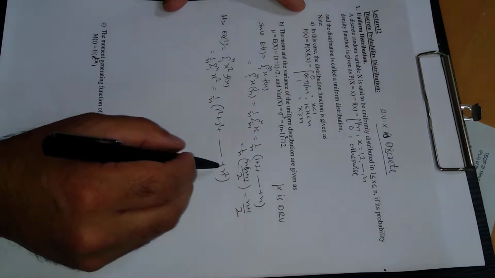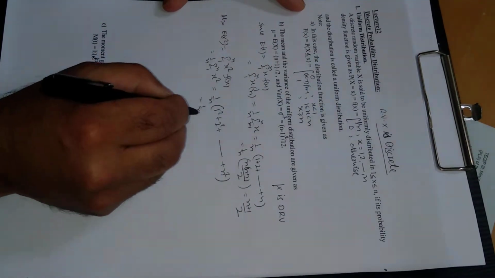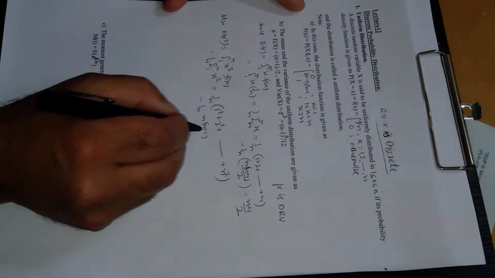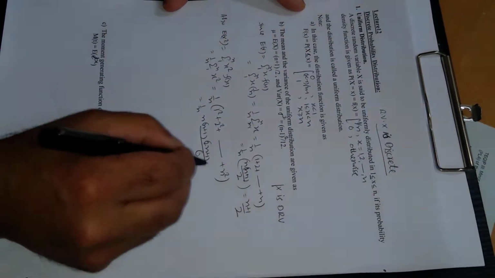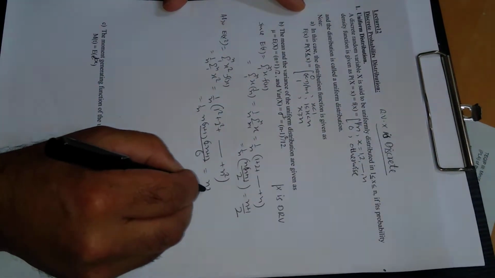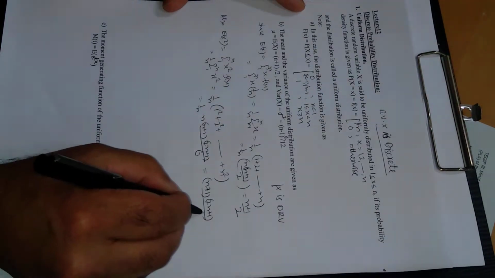This is the sum of squares of the first n natural numbers, and its sum is n, n plus 1, 2n plus 1 divided by 6, and n cancels, so this is n plus 1, 2n plus 1 divided by 6.